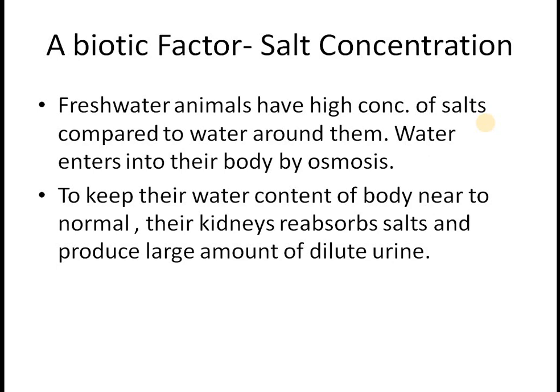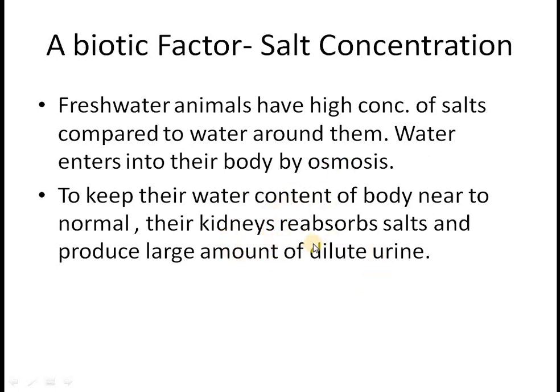So water would move from higher concentration to lower concentration, or from area of higher water potential to low water potential. So to keep their water content of the body near to constant, their kidneys are adapted to reabsorb more salts, and they do not reabsorb a lot of water and hence produce a large amount of dilute urine. This is homeostasis.